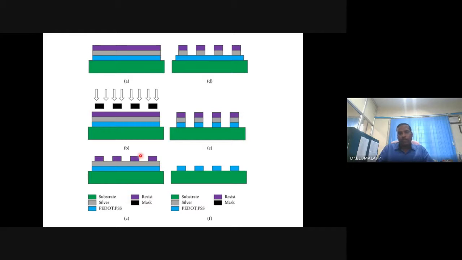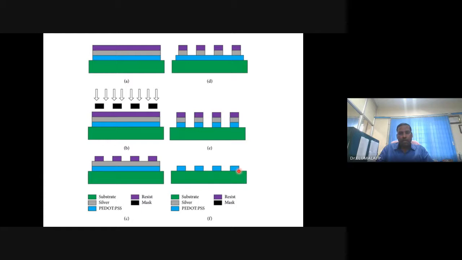So simply in one go, you want to get the final nano pattern like this. Okay, and this is the process you will do. So there should be a substrate and material to be patterned, protective layer, baking layer, photoresist layer. So adopt all these processes and you get the nano pattern.